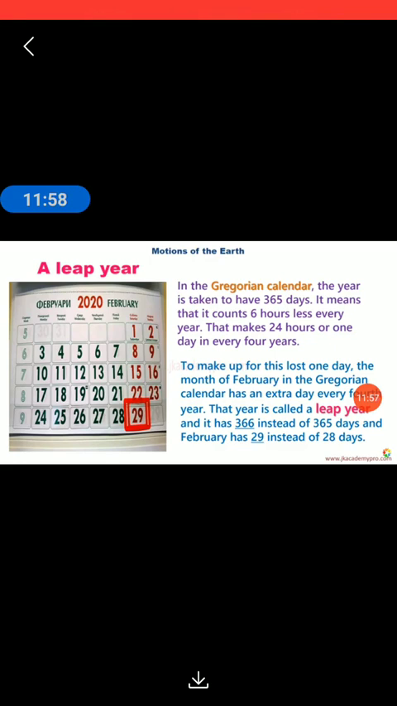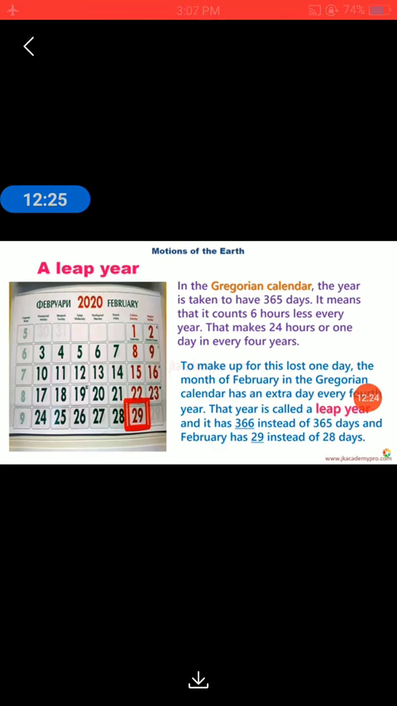So that makes 24 hours or 1 day in every 4 years. If we are not calculating these 6 hours for 1 year, then for 4 years, it will make one whole day, meaning 24 hours. 4 sixes are 24. So each year also has 6 hours, but we are not calculating that. But if we calculate for 4 years, it will make one day.